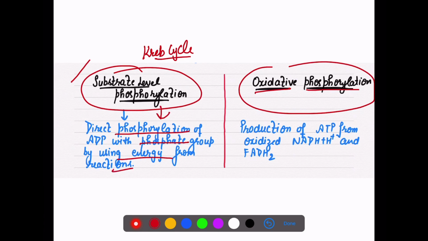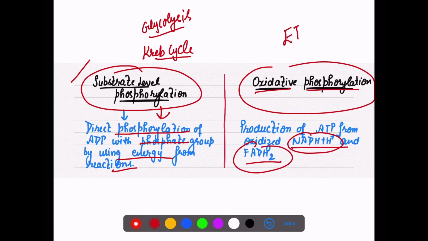In glycolysis and the Krebs cycle we have said that two molecules of ATP are produced, but in oxidative phosphorylation there is a production of ATP from NADH2 and FADH2, that is your ETC. So your ETC shows oxidative phosphorylation, and your glycolysis and Krebs cycle show substrate level phosphorylation.